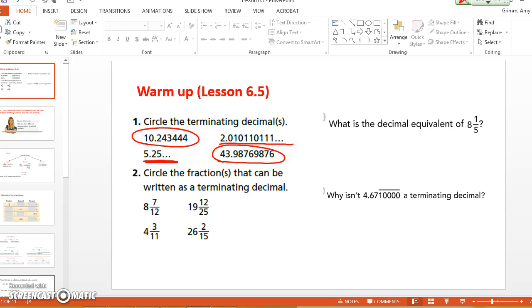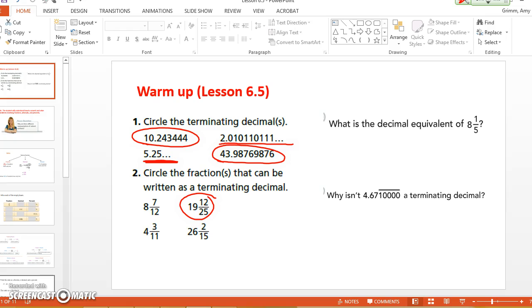Which ones basically stop? Justin? The 19, 12, 25, over 25. Okay, and is there another one? That's it? That's the only one? I'm going to trust you guys. Check them all? Okay. All right, what is the decimal equivalent of 8 1/5?